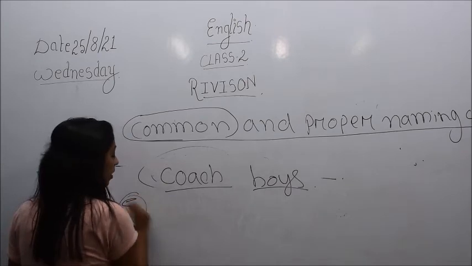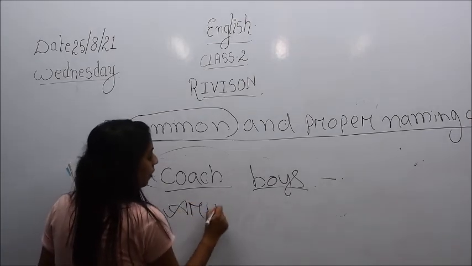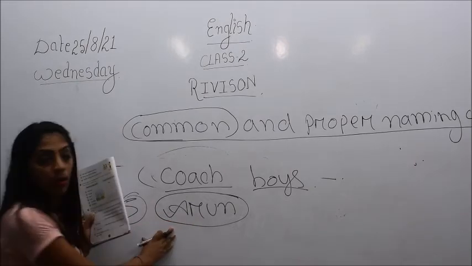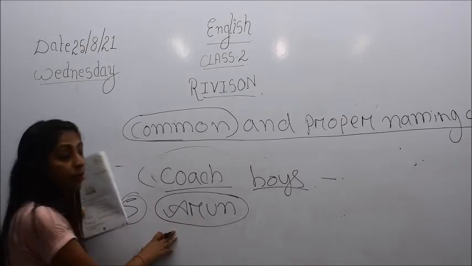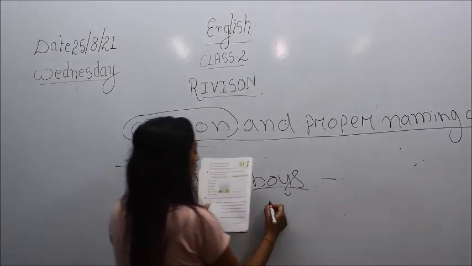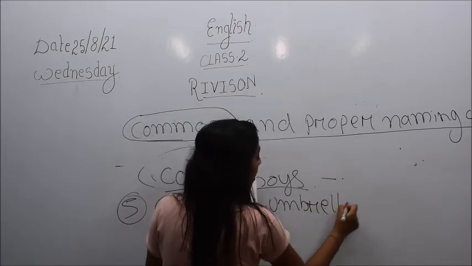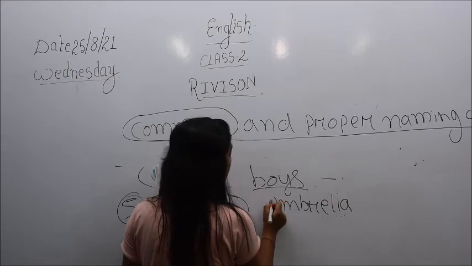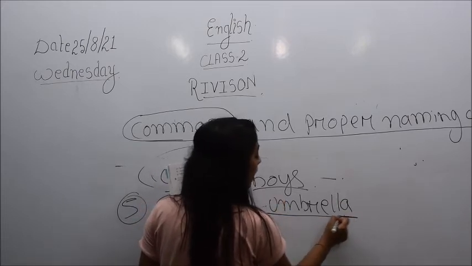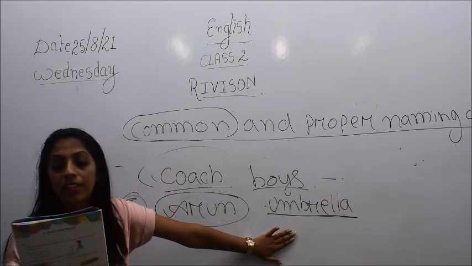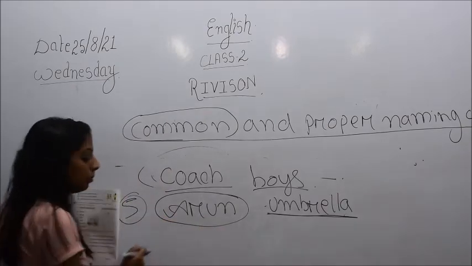Number 5, Arun, A-R-U-N. Since Arun is the name of a person, this is a proper noun, and you have to circle it. And what has he lost? He has lost his U-M-B-R-E-L-L-A. He has lost his umbrella, and umbrella is a thing and it comes under common noun. So underline it. Next, daddy will buy me a computer.